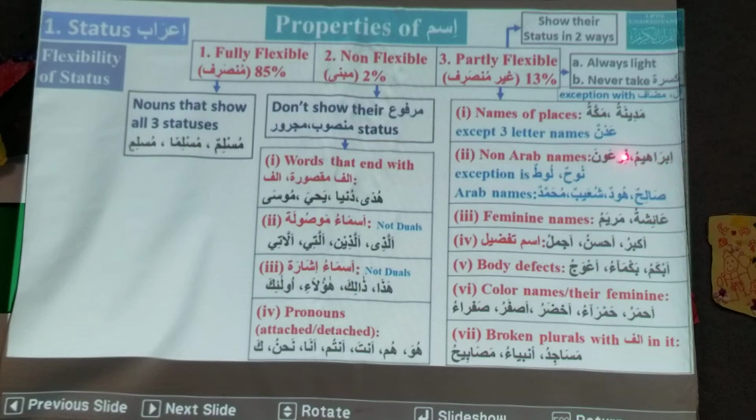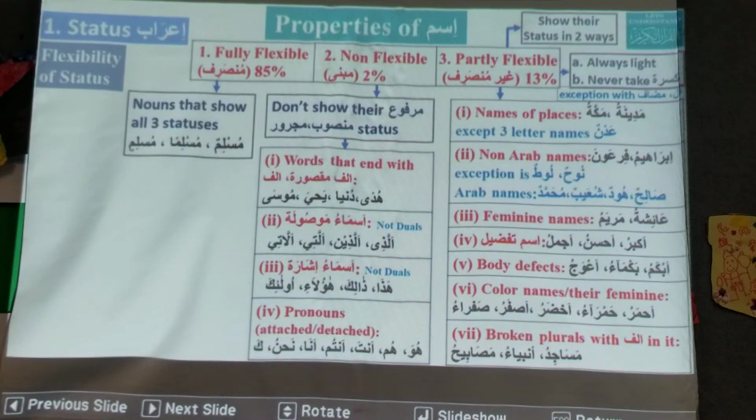So for example, Ibrahim cannot be Ibrahimun, and it cannot be Ibrahimi. So it should be Ibrahimu, Ibrahima. For majroor also, Ibrahima. So marfu is Ibrahimu, mansoob is Ibrahima, majroor is Ibrahima.